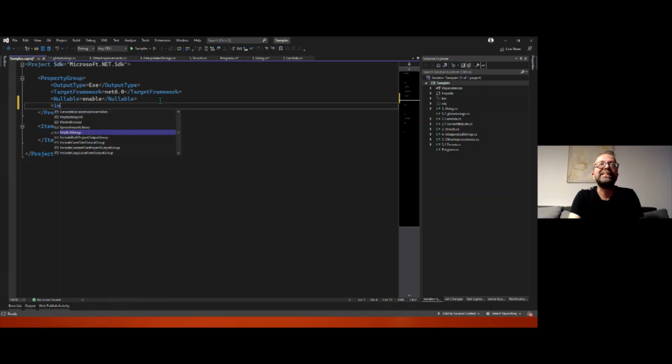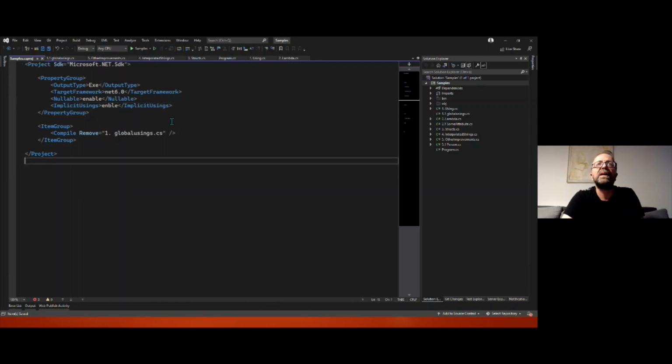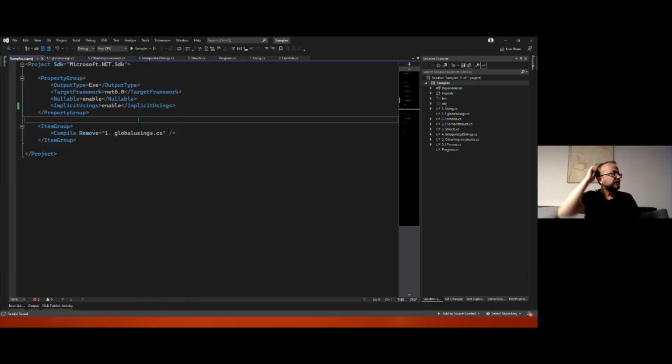Implicit, I think it's called implicit usings. Here it is. True or enable, it's the same thing. Enable, and now, oops, yeah, it needs to actually be enabled. And now, based on the type of the project, based actually on the SDK, some usings are implied and are included in any CS file that you have.